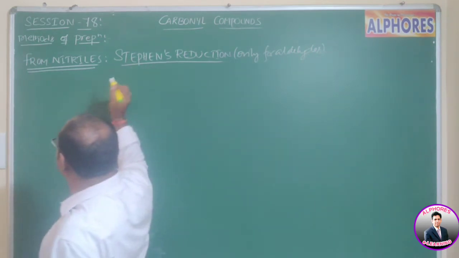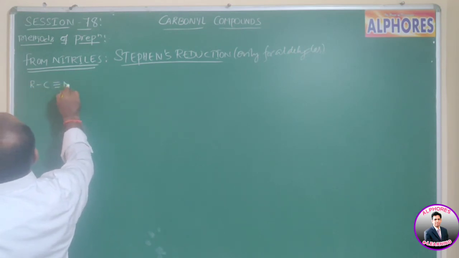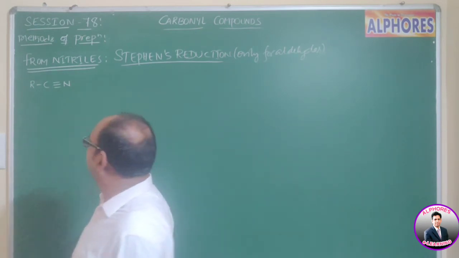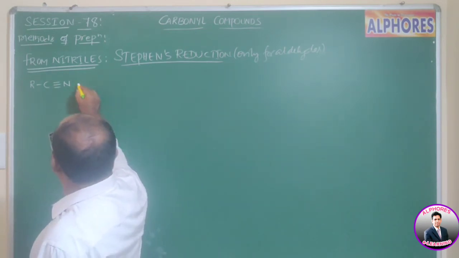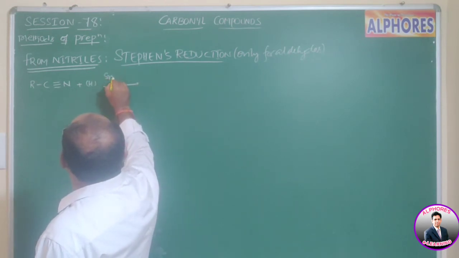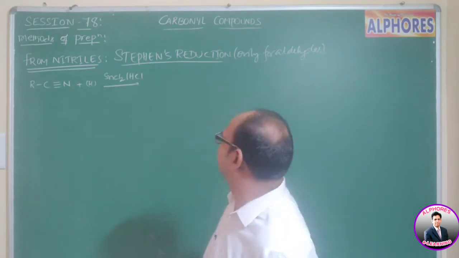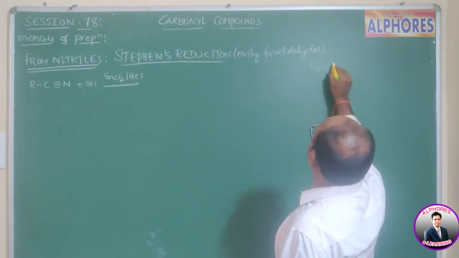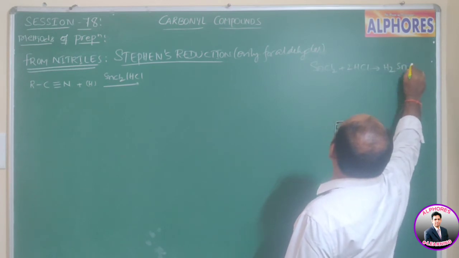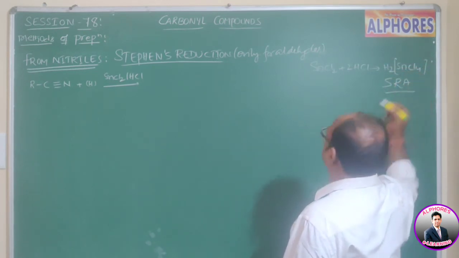So in Stephen's reduction, we consider RC triple bond N, nitriles or cyanides. This one upon reduction by using SnCl2 and HCl. Actually, SnCl2 upon reaction with HCl gives H2SnCl4. This one is a strong reducing agent.